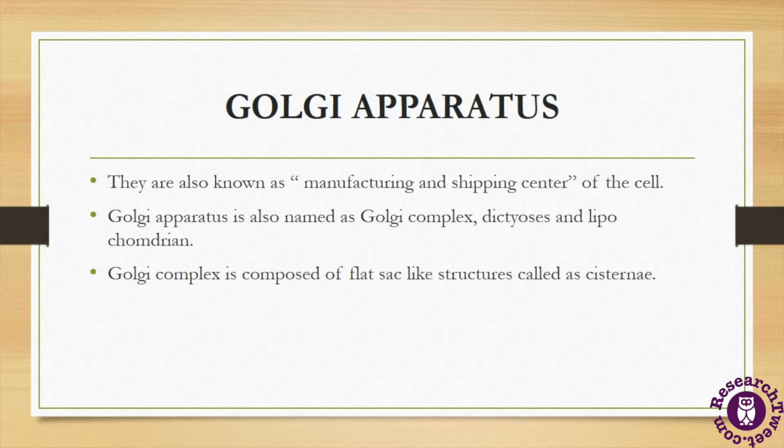The Golgi apparatus is composed of flat, sac-like structures. They are called cisternae, and they also form vesicles like transport vesicles and secretory vesicles.